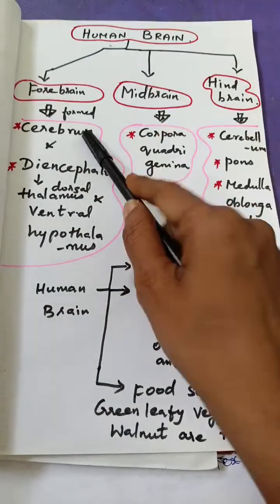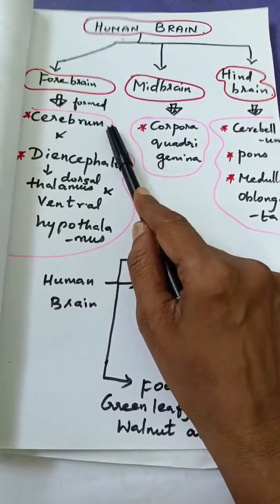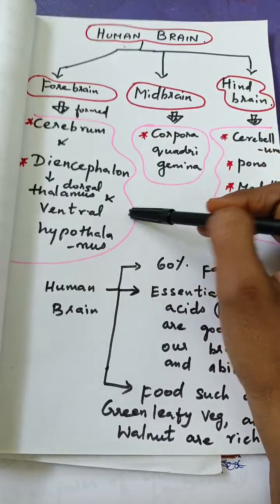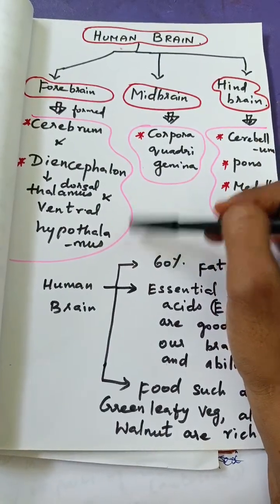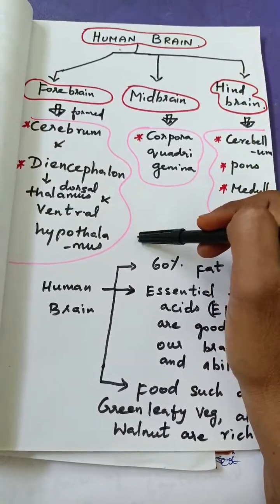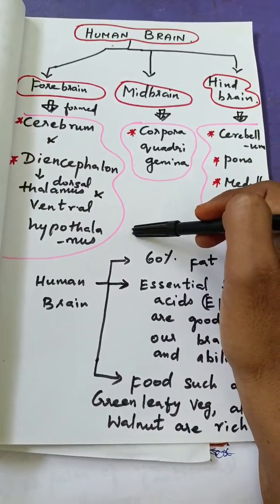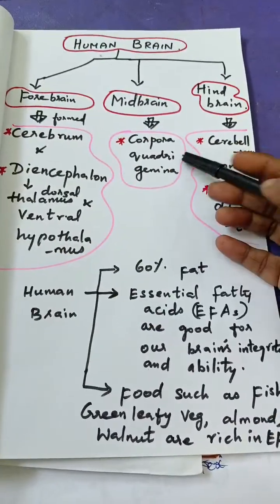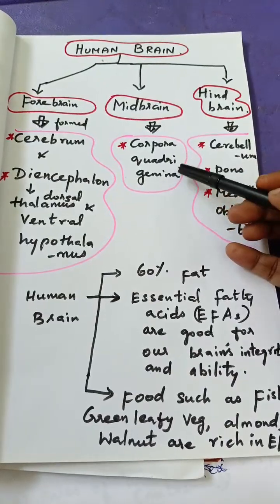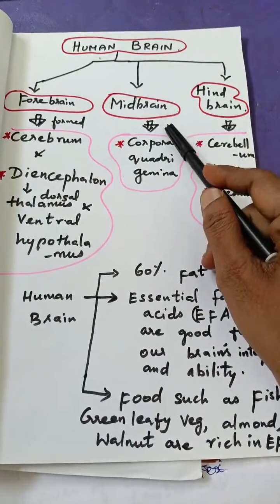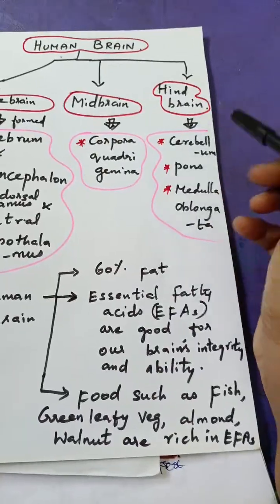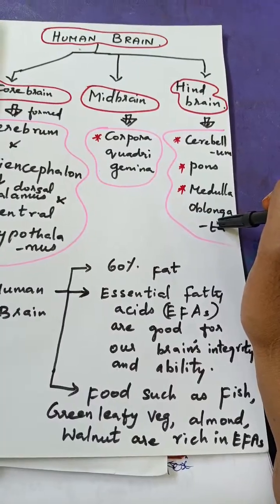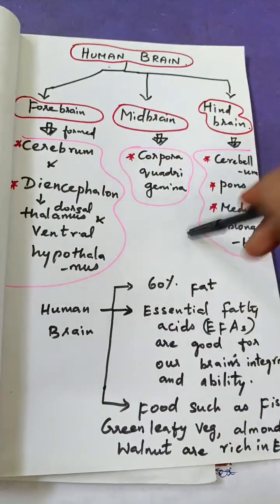Okay, and then what does the forebrain consist of? The forebrain consists of the cerebrum and the diencephalon, and in the diencephalon we have two parts, dorsal thalamus and ventral hypothalamus. Dorsal means outer, ventral means inner side. The outer side will have the thalamus and the innermost part is known as the hypothalamus. And then the midbrain has the corpora quadrigemina, a part present in the midbrain. And then the hindbrain has three parts, namely cerebellum, pons, and the medulla oblongata. Okay, so this is the outline of the human brain.